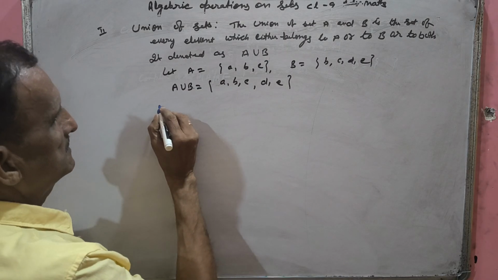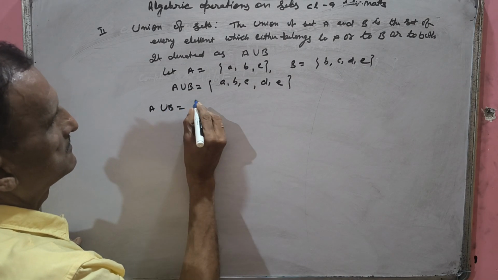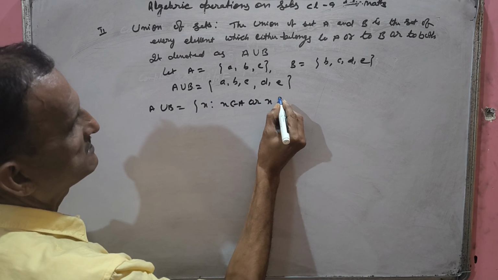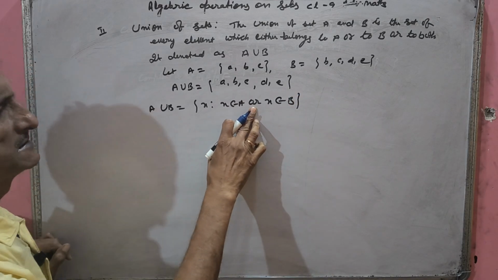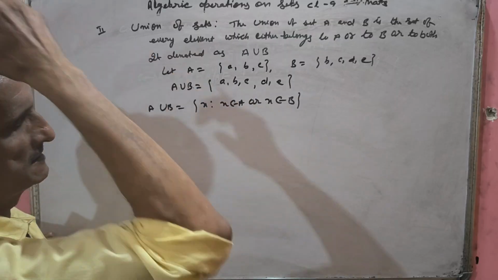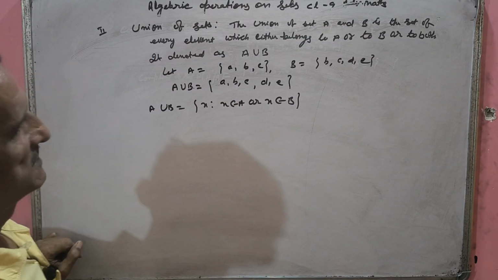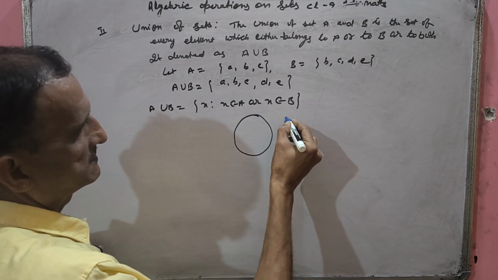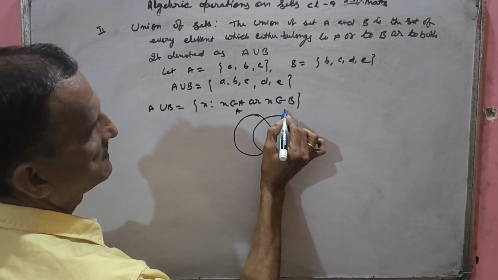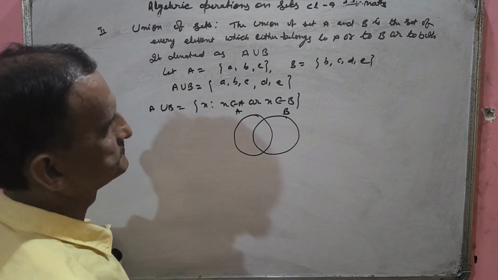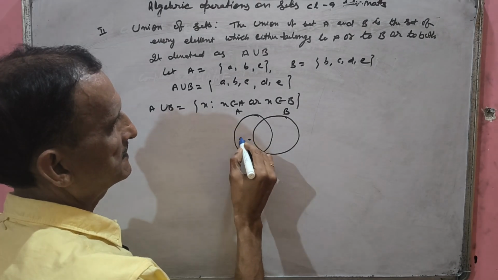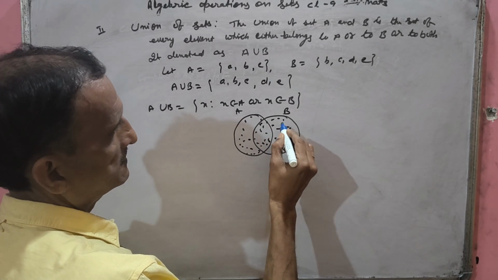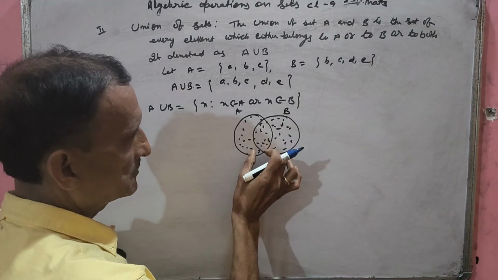In rule method, you can say A union B equals {x such that x belongs to A or x belongs to B}. See, or means x may be in B, may not be in B, not confirmed. Or means not confirmation. You can explain it with a Venn diagram also. See, suppose this is A and B. Everything of A and B, which is either in A, or in B, or in both.